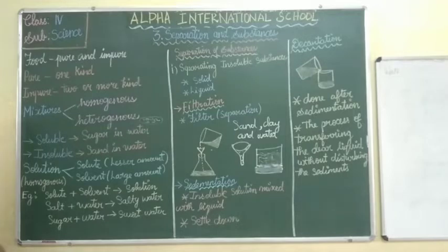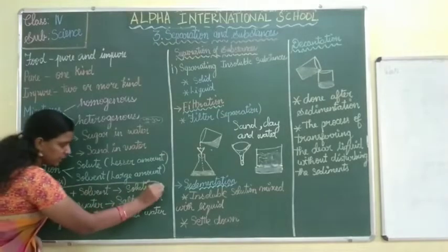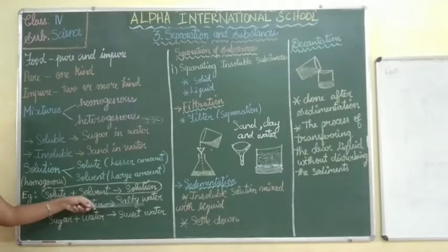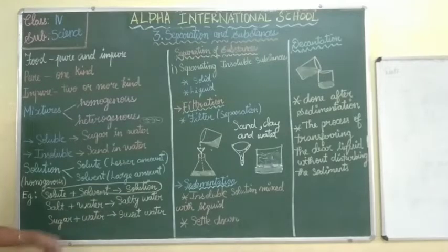With this only we are going to separate the substance. So what is the solute? First I took salt, then the solvent is water, then together salt plus water, what did we get? We got salty water. So what is the solution here? Salty water is a solution. Can you just separate the salty water? No. So this is what is called a solution.